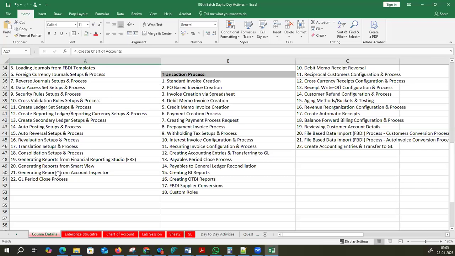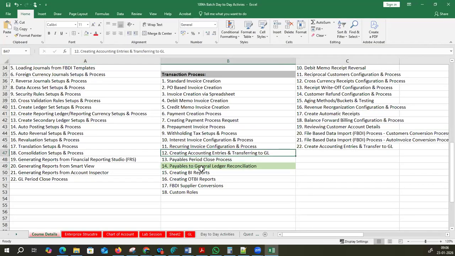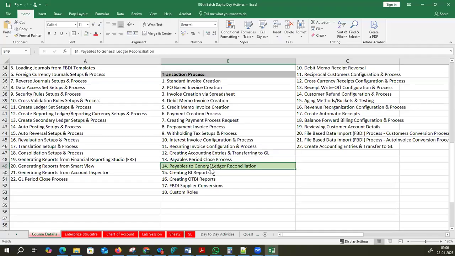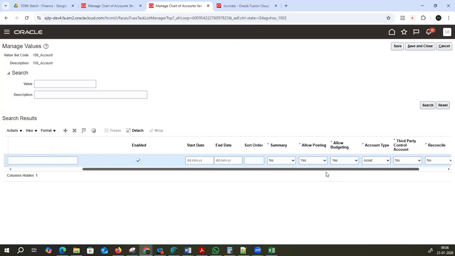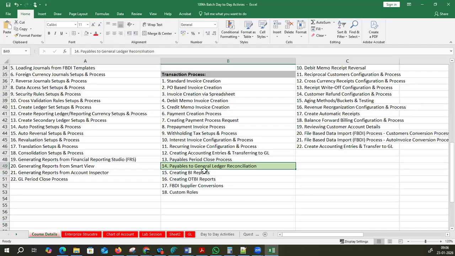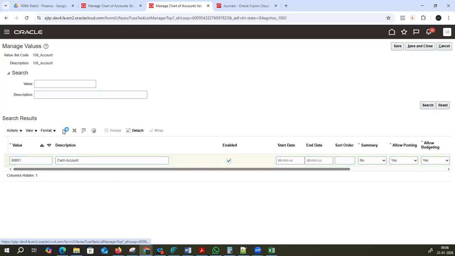Reconciliation. Yeah, payables to general ledger reconciliation. At this place, we will discuss again all these things, transferring to ledgers, all this additional reconciliation process. This is the place where we will discuss in detail this particular reconciliation button, financial category button, control accounts, all these things during these topics. Okay, now click here, the plus symbol.